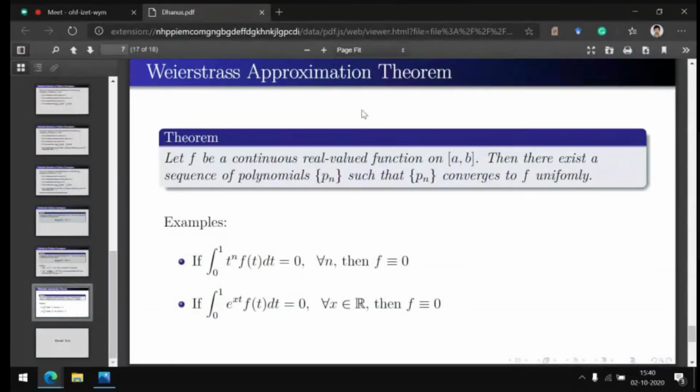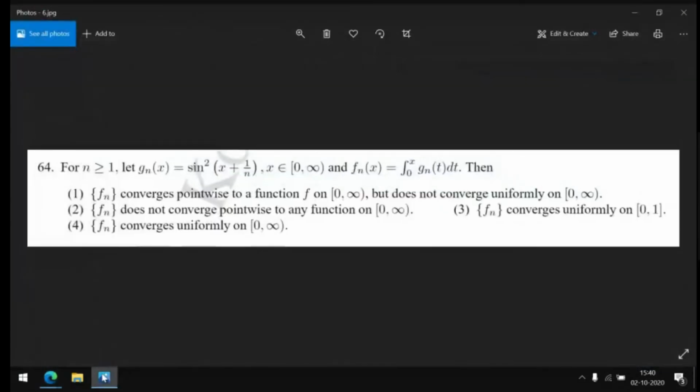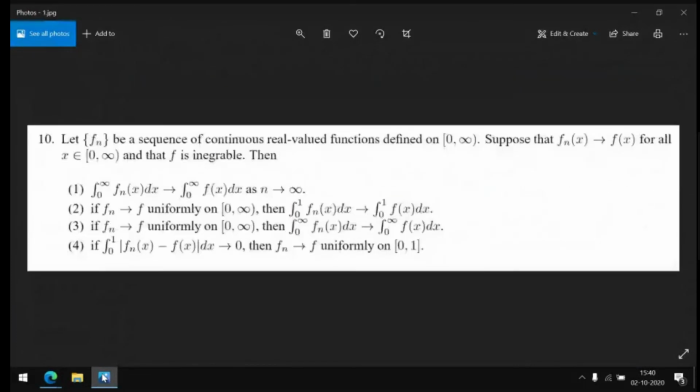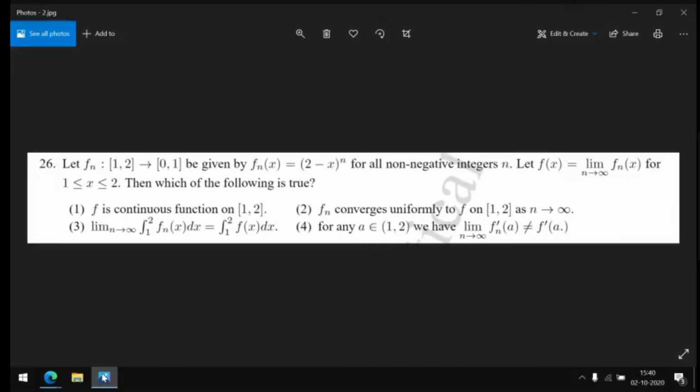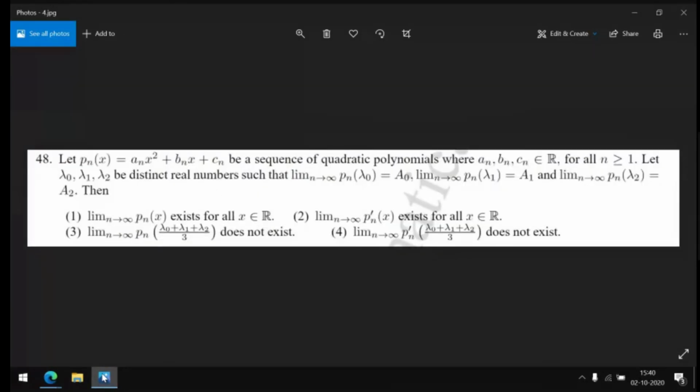Okay, now I just want to show some questions. These are just screenshots. This question, I thought we already saw this one, right? This is fn continuous. You can just look up this function because I already discussed all these sorts of questions in between. This is one of the important questions because it is not at all a real analysis question. It is actually a linear algebra question, but still I like this question very much.